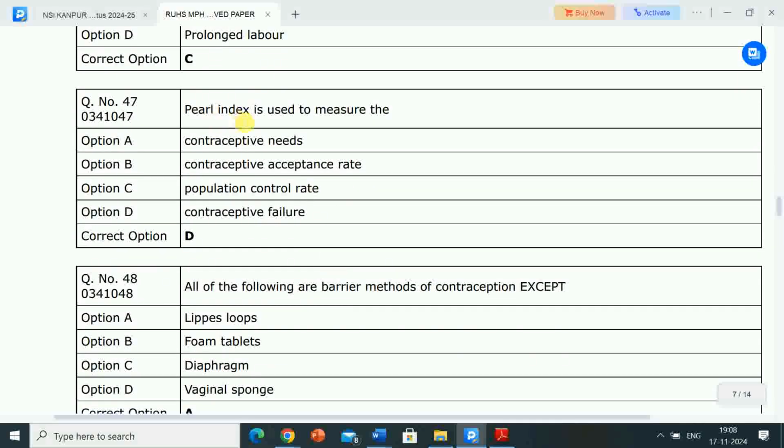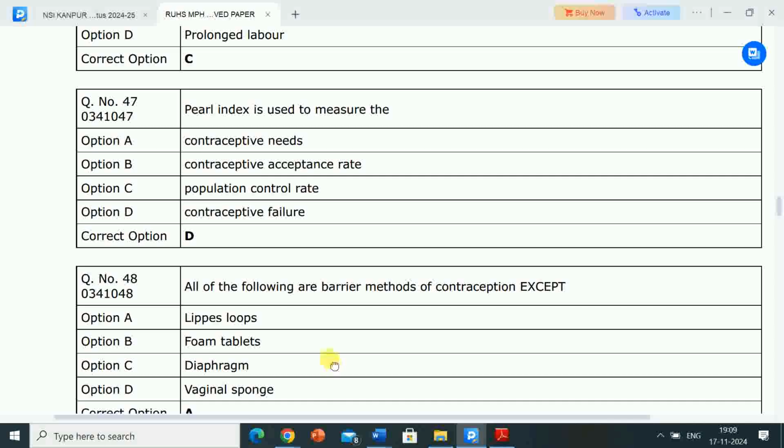Next question is Pearl index is used to measure the. Options are A, contraceptive needs, B, contraceptive acceptance rate, C, population control rate, D, contraceptive failure. Correct answer is option D, contraceptive failure. So Pearl index is used to measure the contraceptive failure. To measure contraceptive failure we use Pearl index.